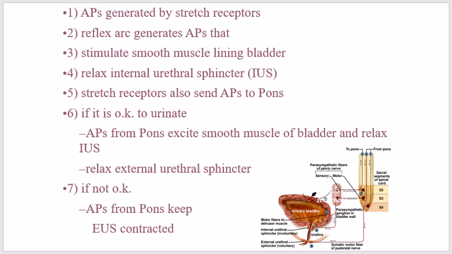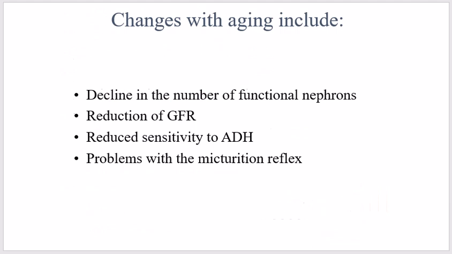The micturition contractions begin to appear as it changes with aging, decline in the number of functional nephrons, reduction of the GFR, reduction in sensitivity to the antidiuretic hormone, and also if there is a problem with the micturition reflex.